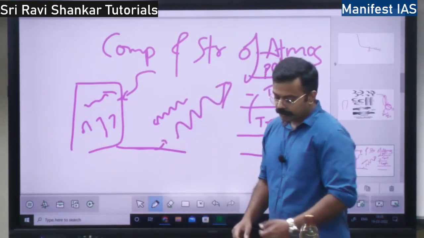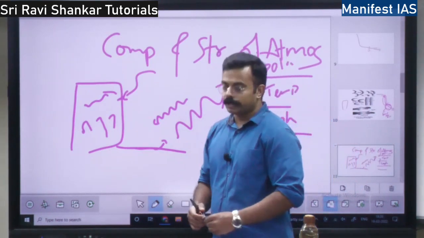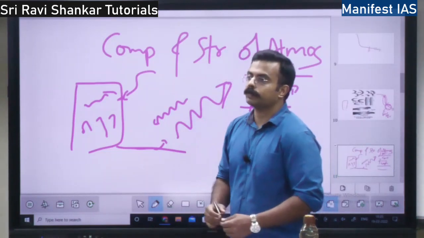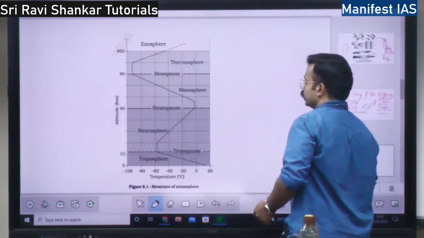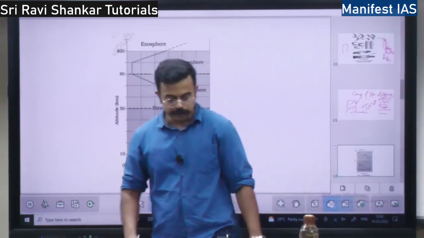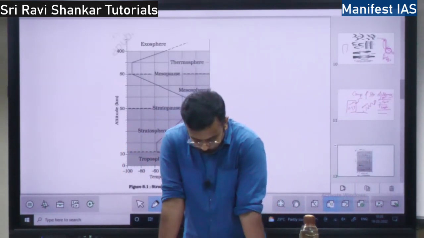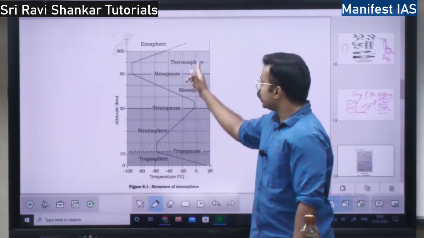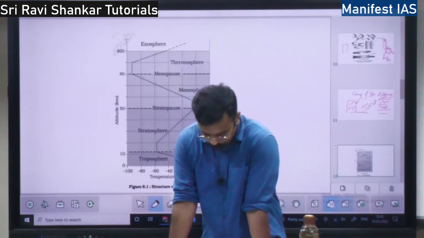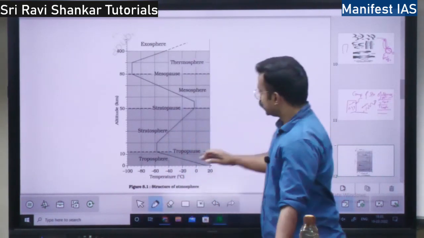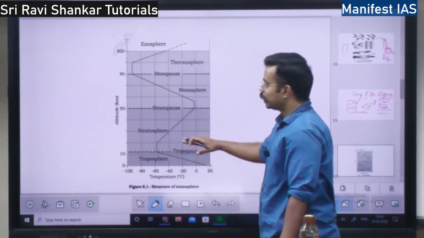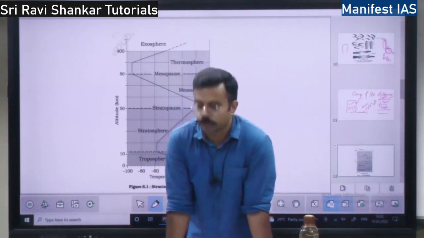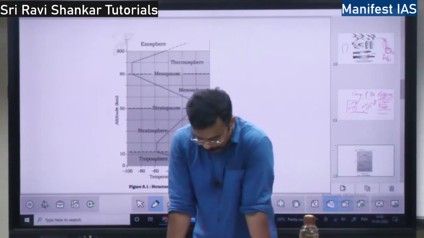Then you have the structure of the atmosphere. What is the structure, right? There are multiple layers. Troposphere, mesosphere, exosphere, all these are there. Based on what are the layers found? It is based on density and temperature variation. Temperature and density variation, these layers are formed. Basically based on temperature variation, we have divided it into tropo, strato, meso, thermo and exospheres, right?